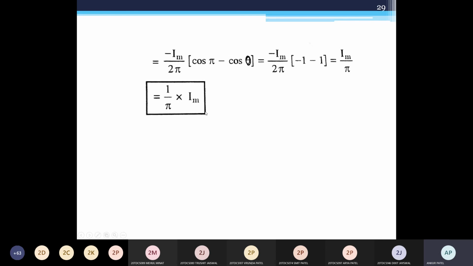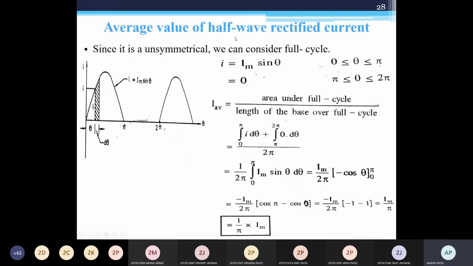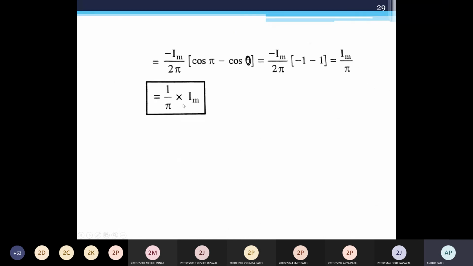So if you have an example of this half wave rectifier or unsymmetrical wave, then you have to consider this relation. Earlier it was for the symmetrical or sinusoidal current; this is for unsymmetrical or half wave rectified output.